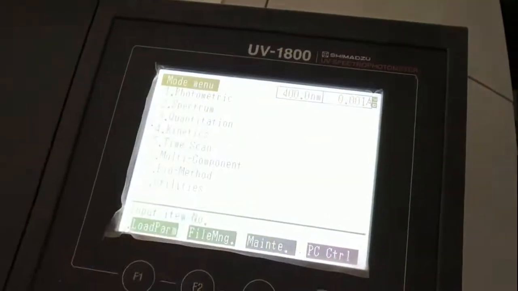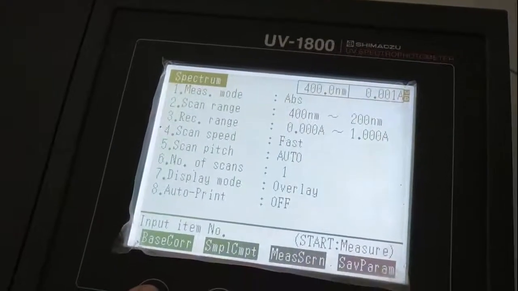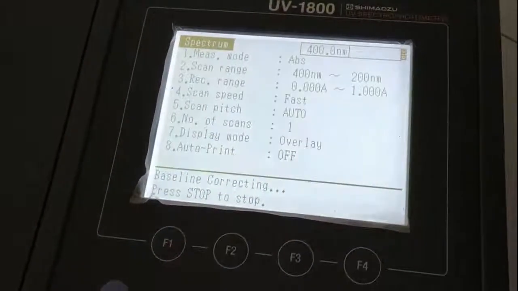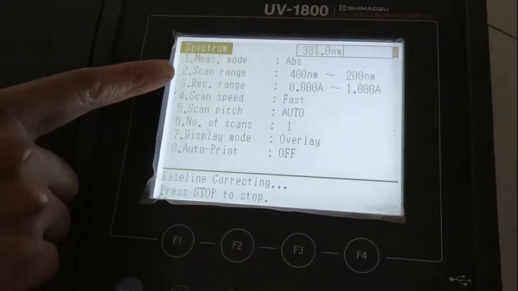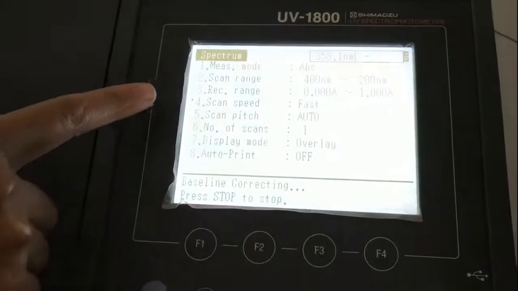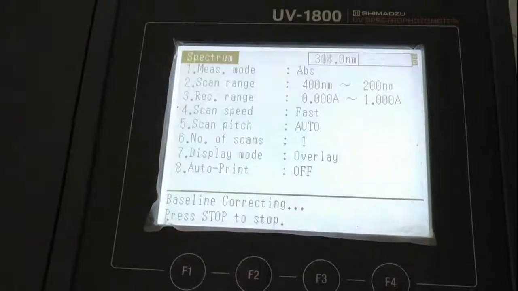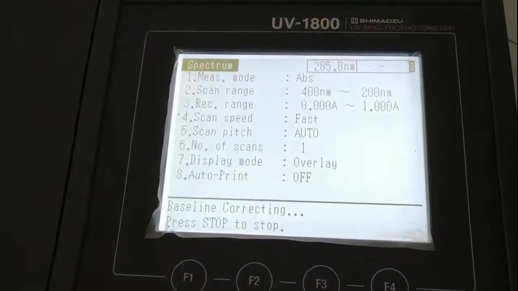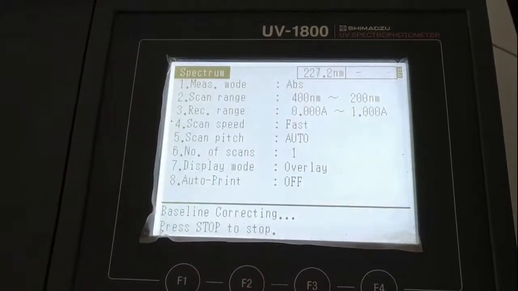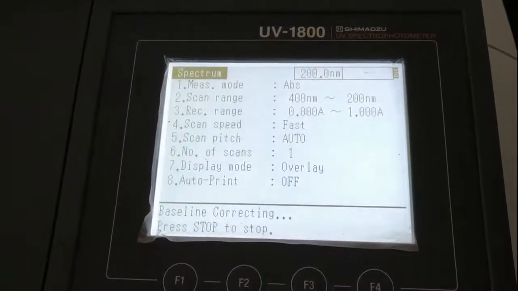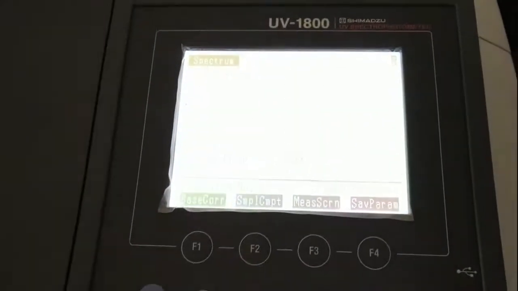So now we will enter the spectrum mode. First we have to do baseline correction, so press baseline correction here. You can see the various parameters. Scan range is 200 to 400 nanometer and scan speed is fast. You can see baseline correction going on. So baseline correction is being done.